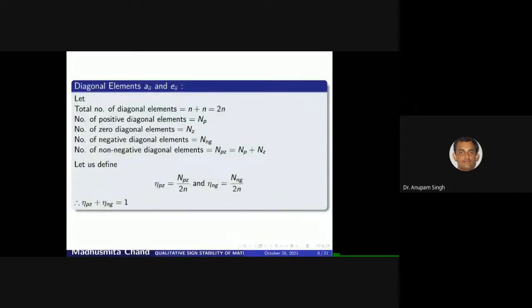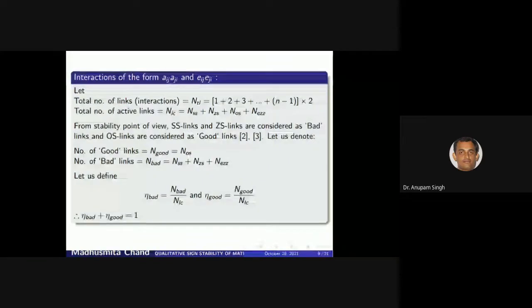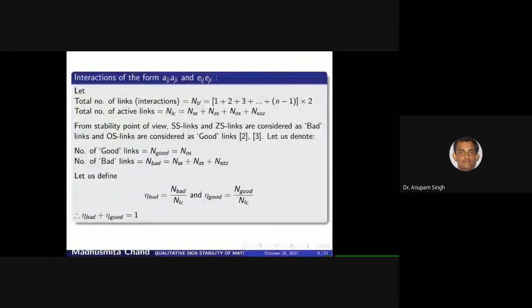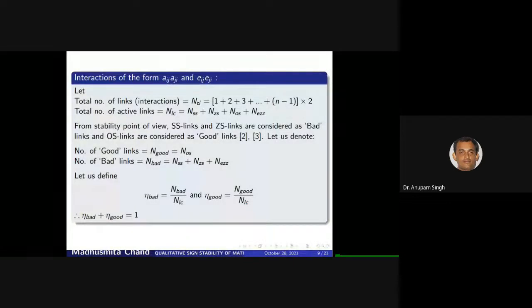Similarly, let's discuss the next term, interactions of the form Aij, Aji and Eij, Eji. All the products of off-diagonal elements of the form Eij, Eji, that means connecting only two distinct nodes of matrix E, are known as the interactions of the form Eij, Eji. And similarly, all the products of off-diagonal elements of the form Aij, Aji connecting only two distinct nodes of matrix A are known as interactions of the form Aij, Aji.